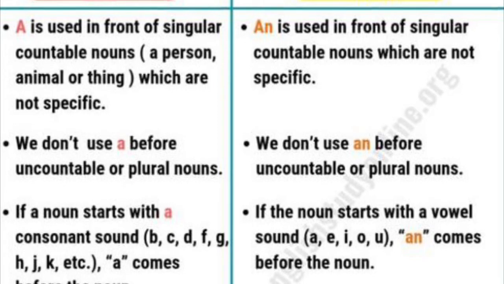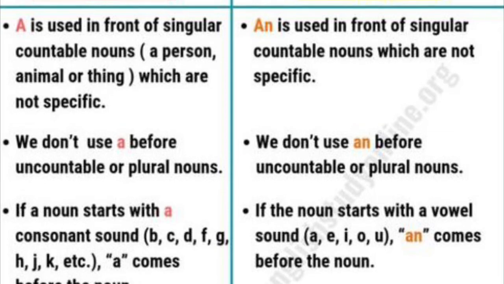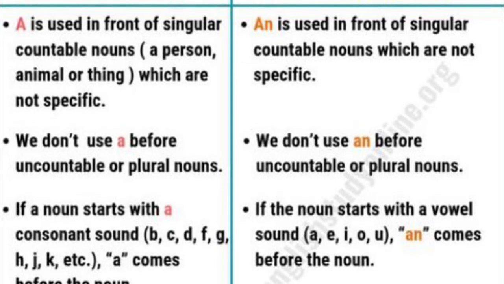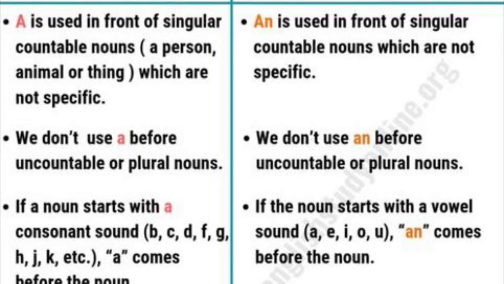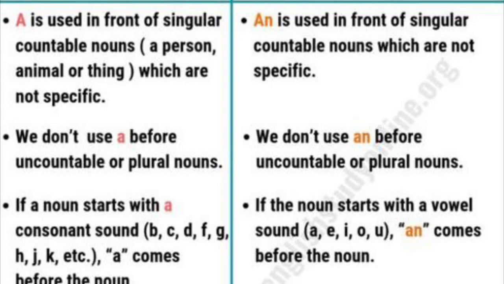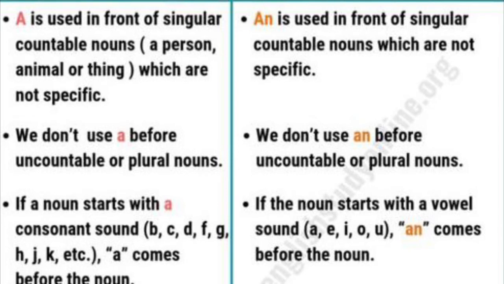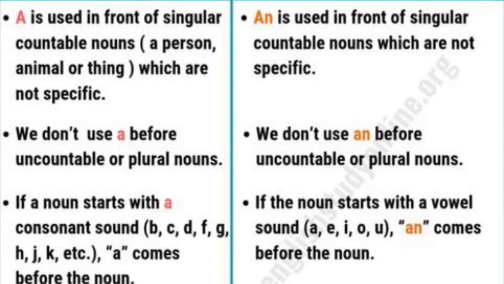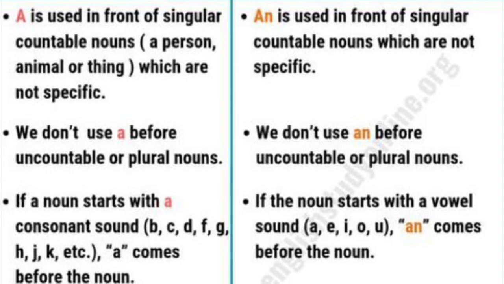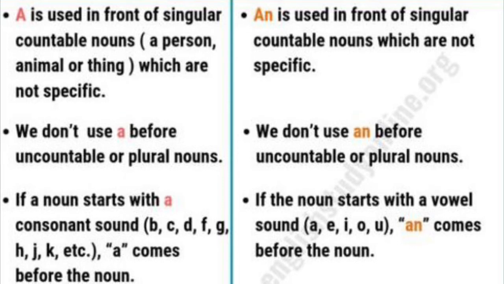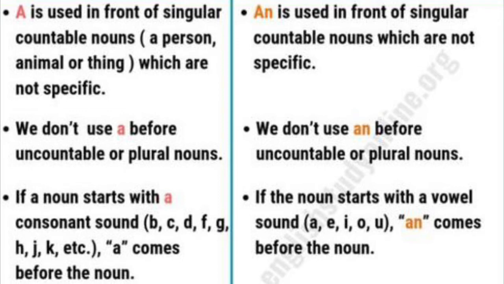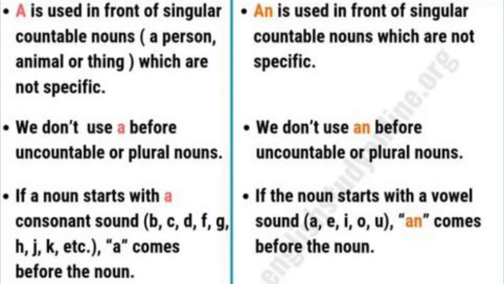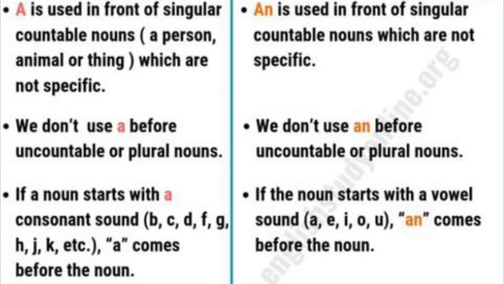Now we are going to look at where we can use an. An is again used before a singular countable noun which is not specific. Same as a, we do not use an before uncountable nouns or plural nouns. The only difference between a and an is that an is used before a noun which starts with a vowel sound, specifically.